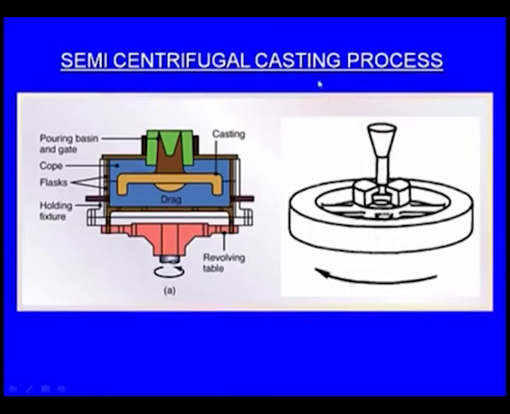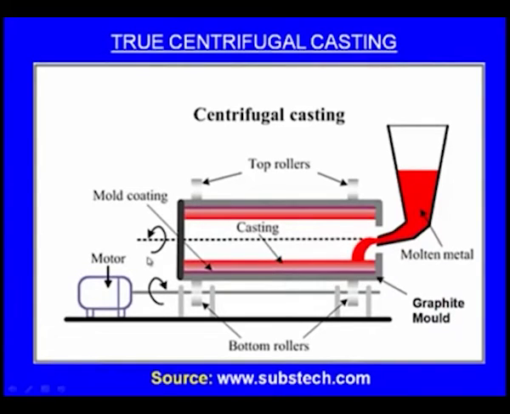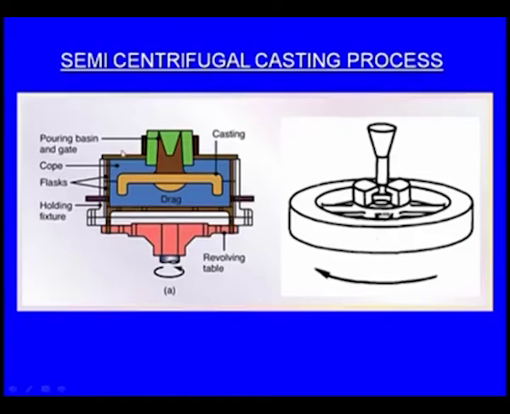And there is another type, the semi-centrifugal casting process. In the semi-centrifugal casting process, the system rotates on a vertical axis, whereas in the case of the true centrifugal casting process, the mold was rotating on a horizontal axis, and here the mold rotates around a vertical axis, right?